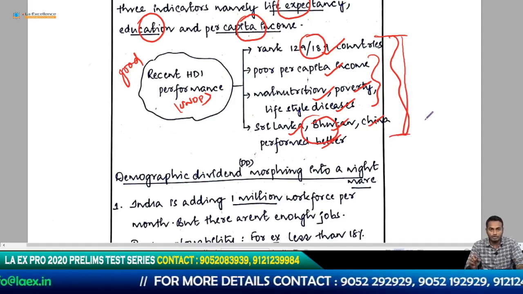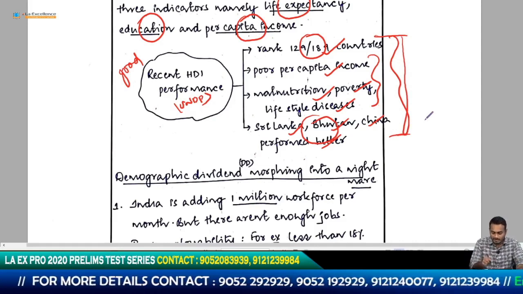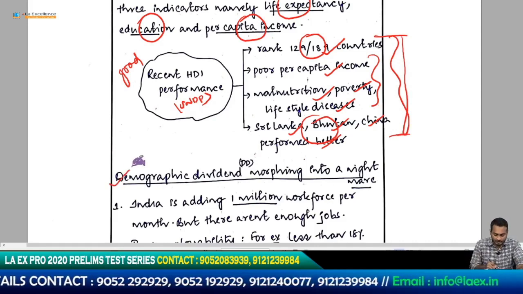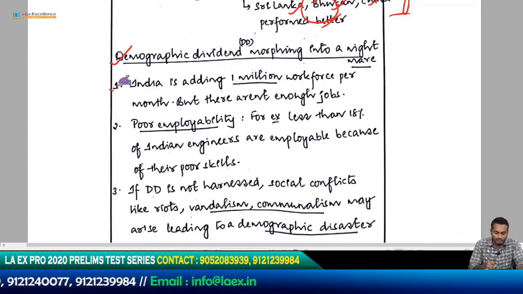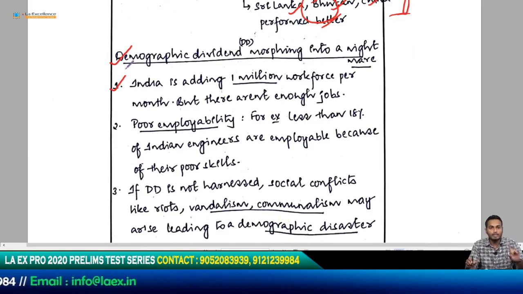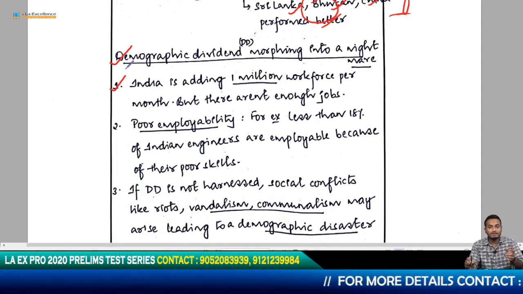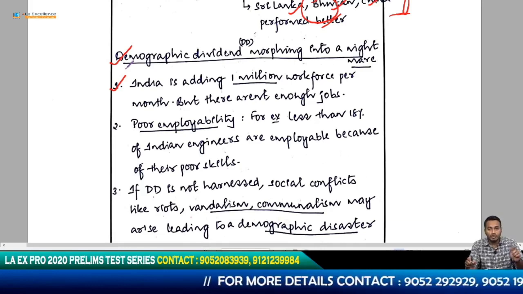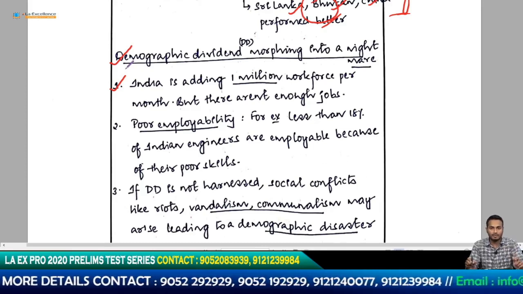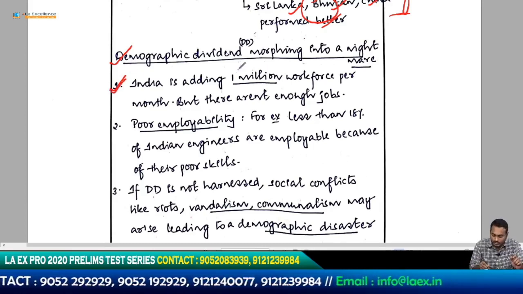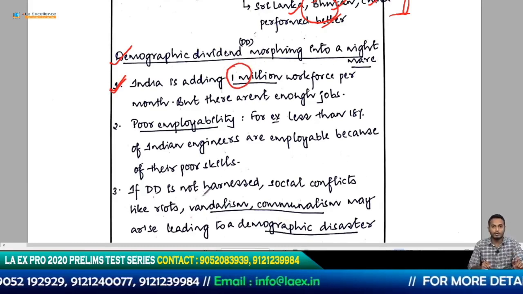So he's supposed to talk about what next? He's supposed to talk about how demographic dividend is converted into a demographic nightmare. That is what he is doing here. How does he do it? He's basically telling you in this point that India is adding 1 million workforce per month. Every month we are adding 1 million workforce, which comes down to how much? 12 million per year. Are we creating enough jobs? No. When you do not create enough jobs for this rising workforce, it is going to create a problem. So basically he's trying to point that out here. This 1 million workforce per month point is a good point.